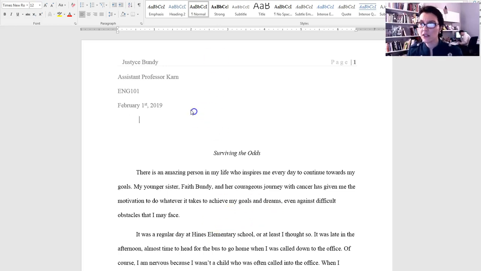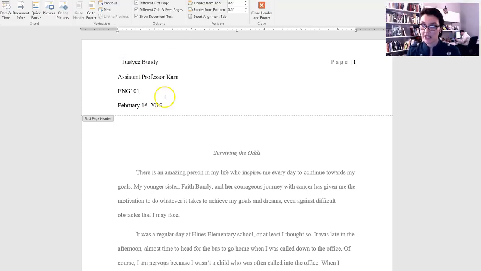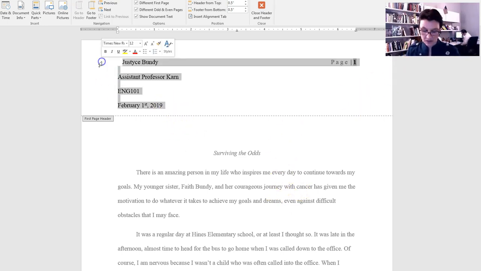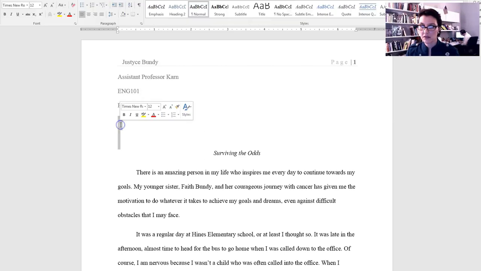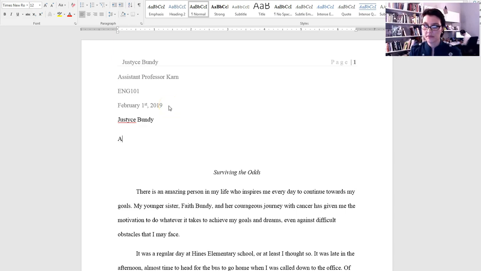Okay, so when you're in here, this should not be in the heading. It should just be at the top of your first page. So you're going to want to take this out and just have that here. Also, don't have the line where it says page 1 and all of that. You just want to have a very simple page. So I would just go here. Ooh, I have to fix that too.